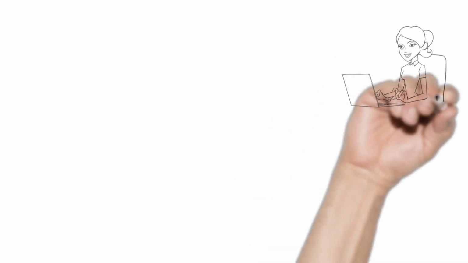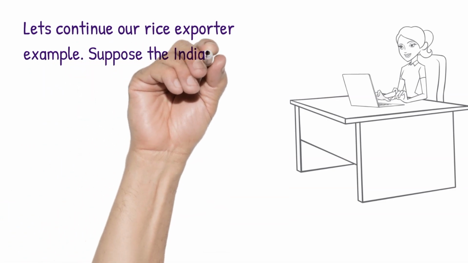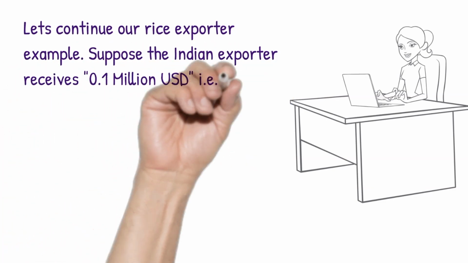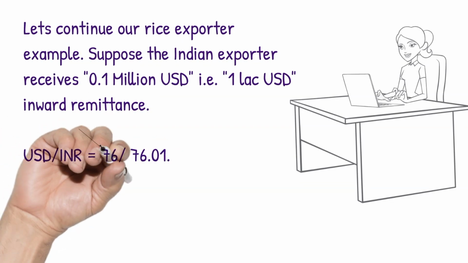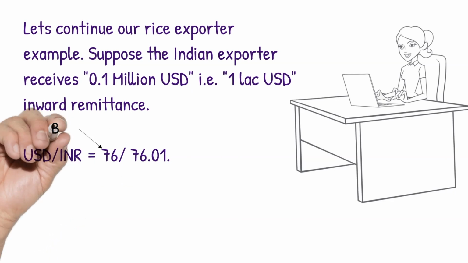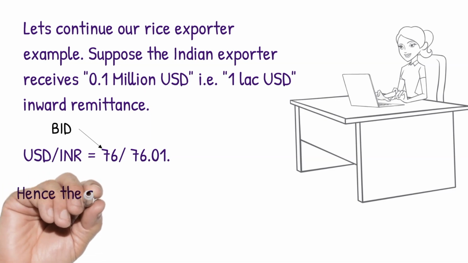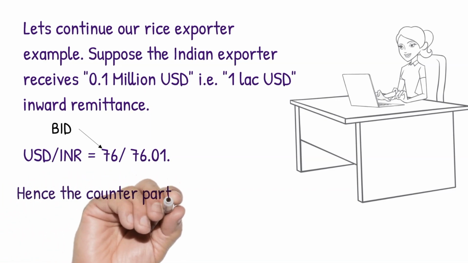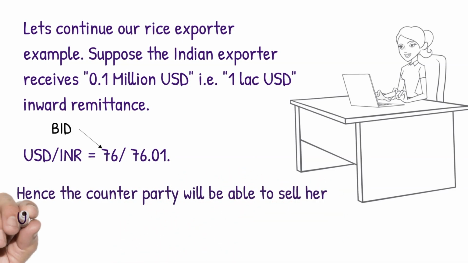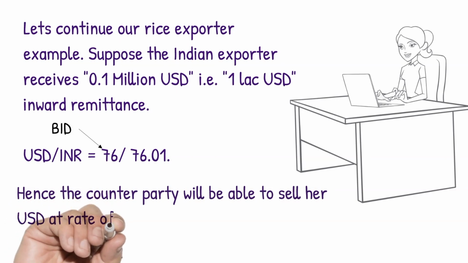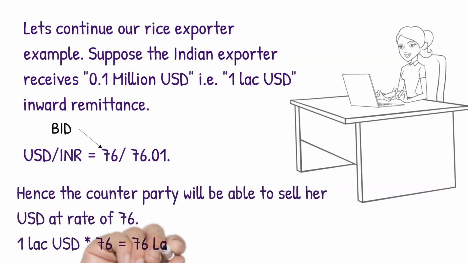Let's continue with the rice exporter example. Suppose the Indian exporter receives 0.1 million US dollar inward remittance, or 1 lakh US dollar, against her exports of rice. Now she will go into the interbank market to sell the US dollar. Here the USD/INR price is 76/76.01. 76 is the bid price and 76.01 is the ask price. Hence, the counterparty will be selling at the bid price of 76 rupees. 1 lakh US dollar times 76 is equal to 76 lakh Indian rupees.